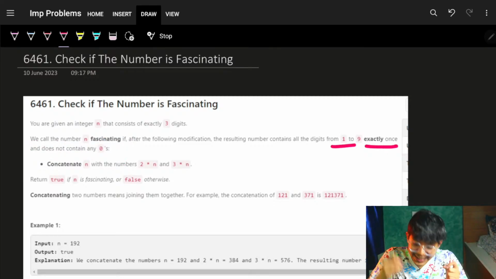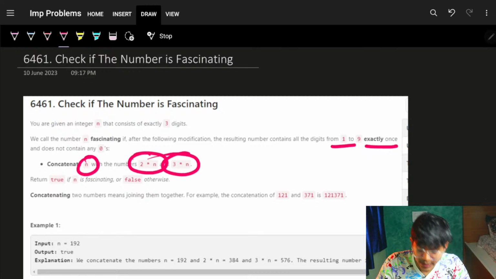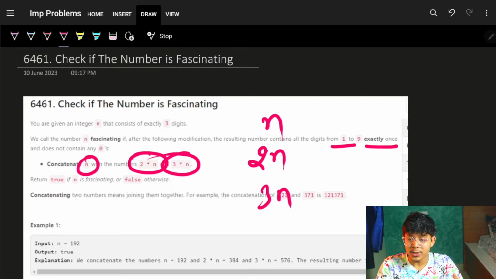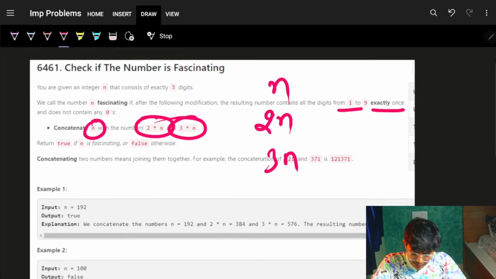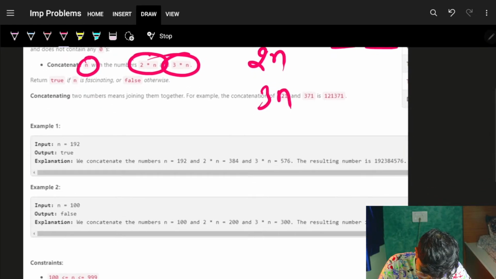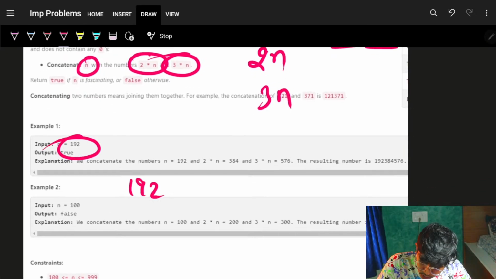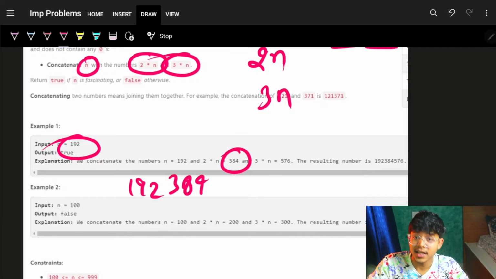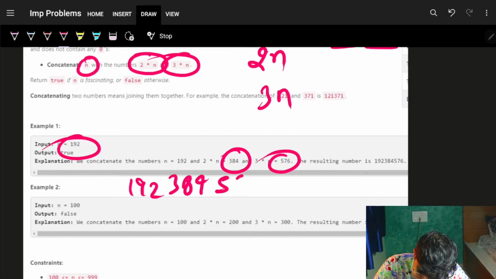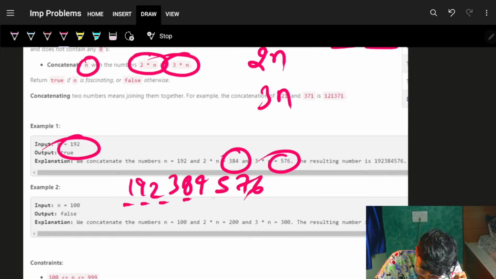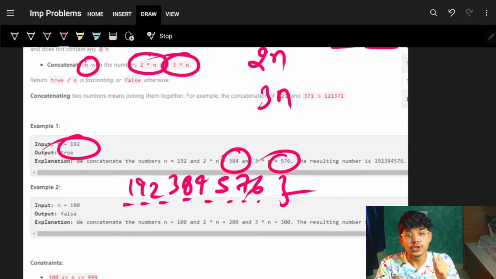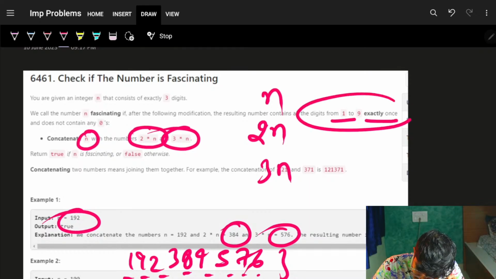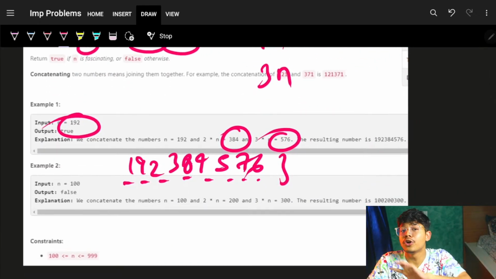Concatenate n with 2 into n and 3 into n. So basically, if we have a number n, we will make a number 2 into n, we will make a number 3 into n, and then I have to concatenate all 3 numbers. Let's say I have n as 192, so I will get 192, concatenate with 192 into 2, which is 384, and then concatenate with 576, and then we'll check all the digits should occur exactly once, 1 to 9, and it should not have any zeros.